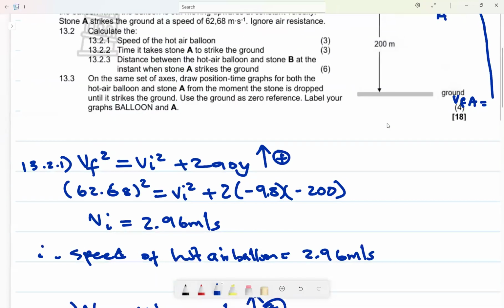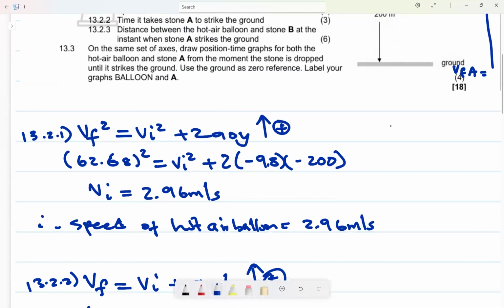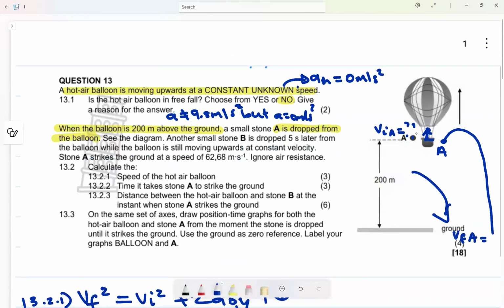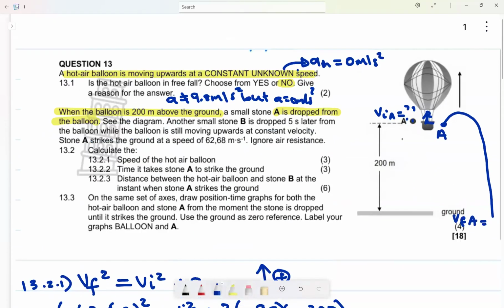Oh, another thing. Here I'm going to lose a mark. Why? Because the final velocity, can you see it is acting downwards? The final velocity is down, so it needs to be negative here. I need to substitute it as negative, because the final velocity is downwards and I chose upwards as positive. I'm sorry about that.